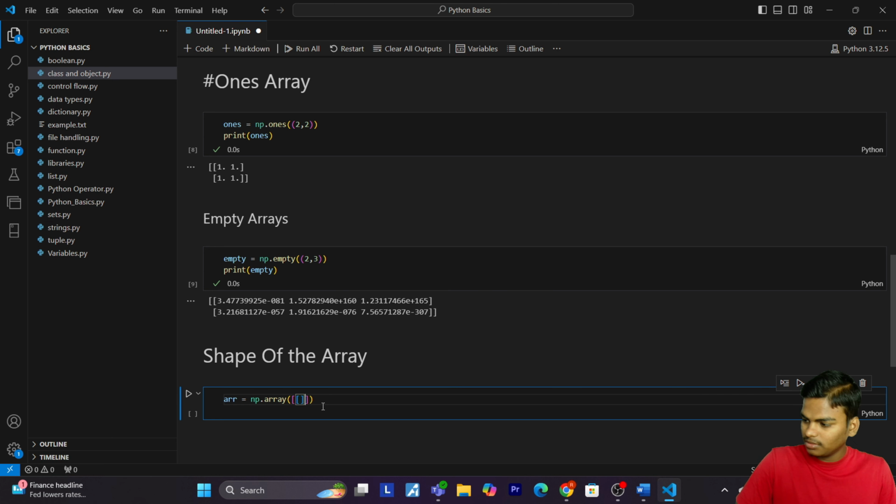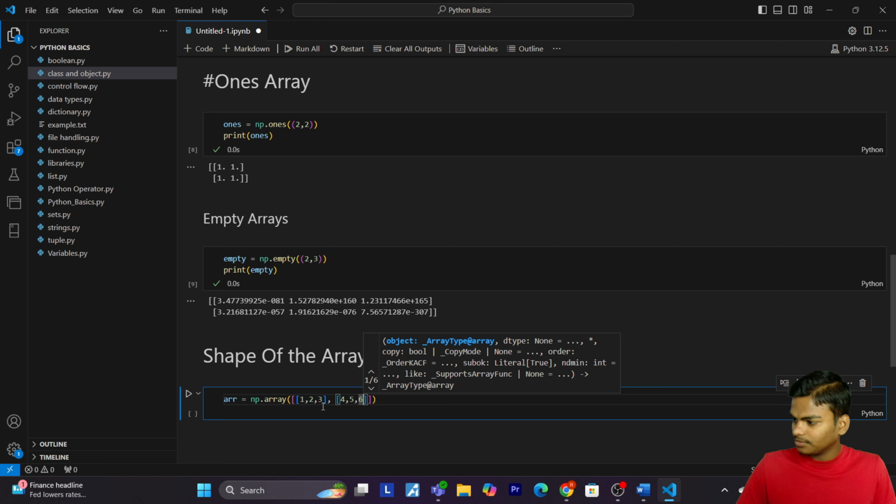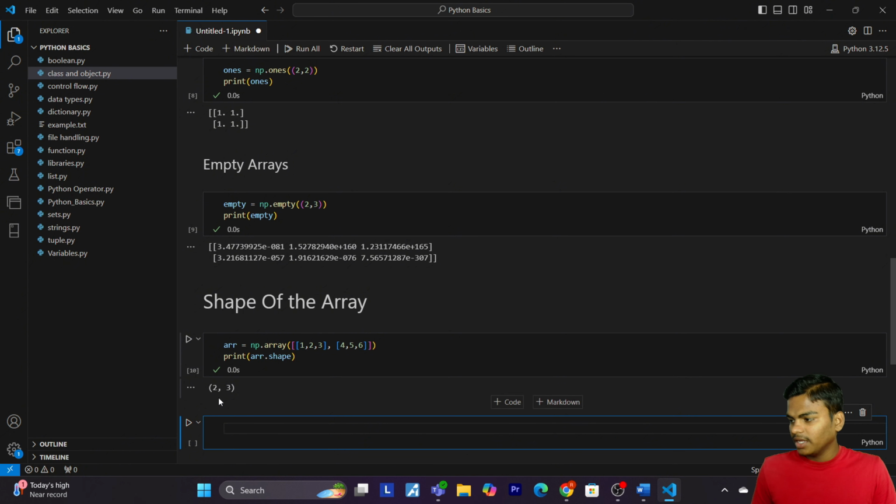Now I will pass 1, 2, 3, and then in another element I will pass 4, 5, 6. So we have created an array. Now I am going to print array dot shape. Let's see what comes. It gave me 2 by 3, meaning we have 2 rows and 3 columns in our matrix. This means the array has 2 rows and 3 columns.